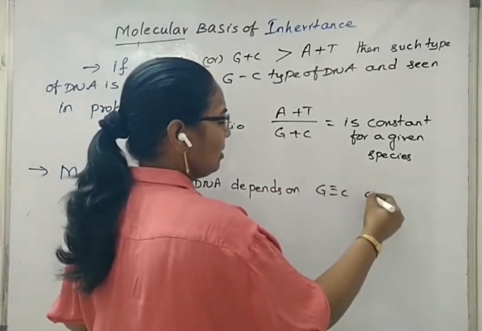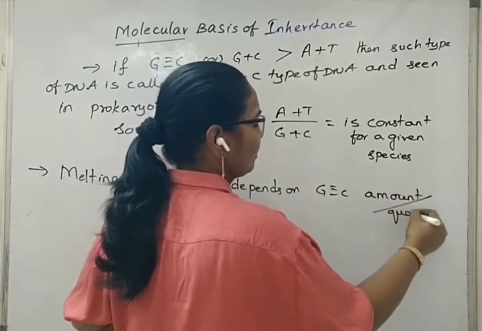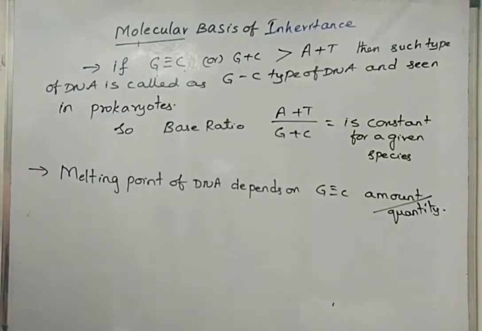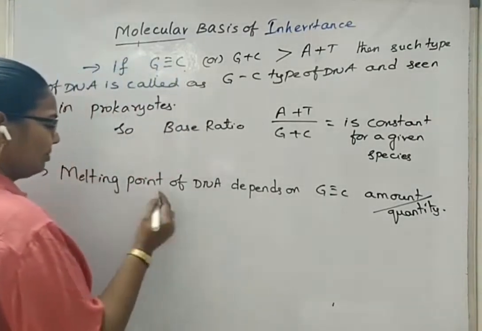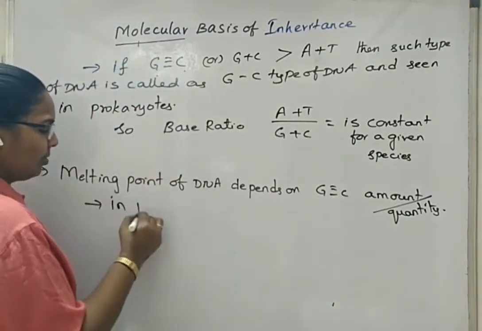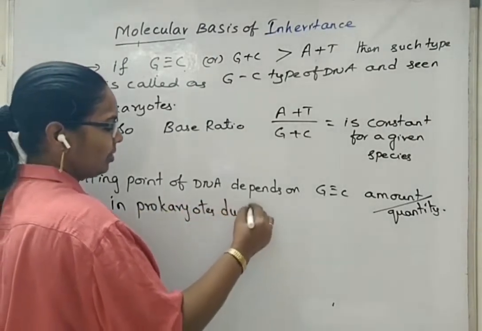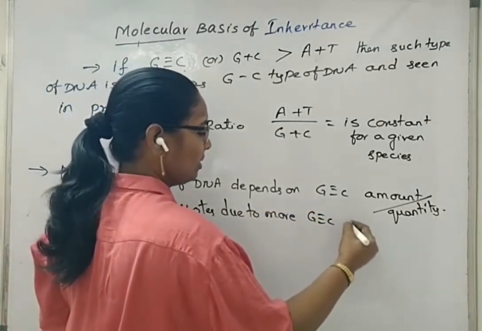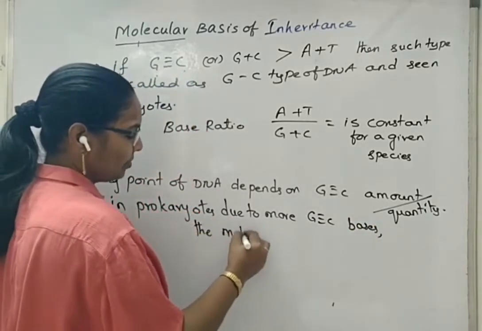Guanine, cytosine amount or quantity. Next, the melting point is more in case of prokaryotes. So, in prokaryotes, due to more guanine and cytosine bases, the melting point is more.